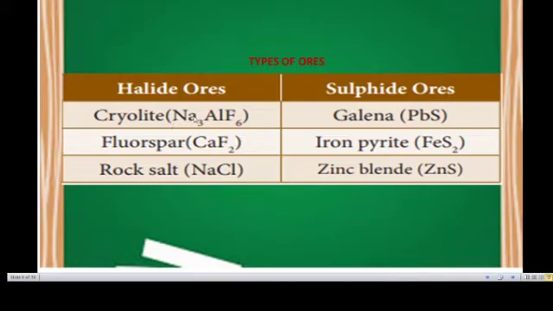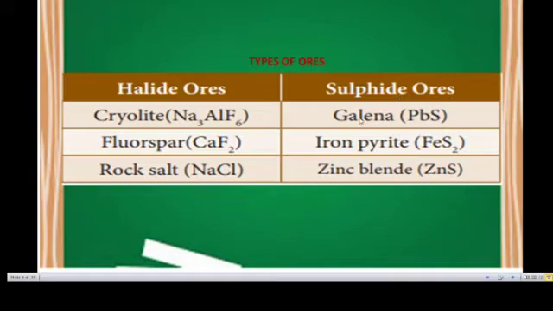Cryolite, sodium aluminum fluoride. Fluorspar, calcium fluoride. Rock salt, common salt, sodium chloride.